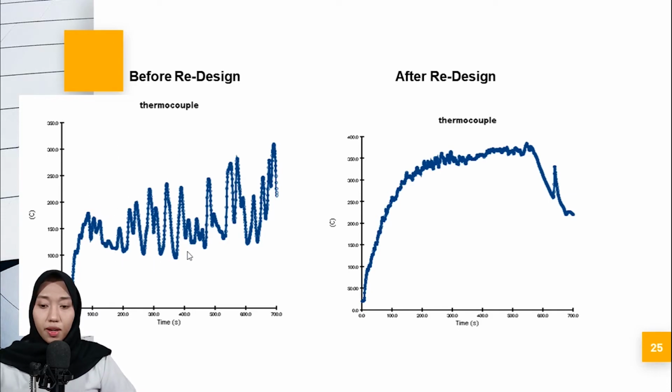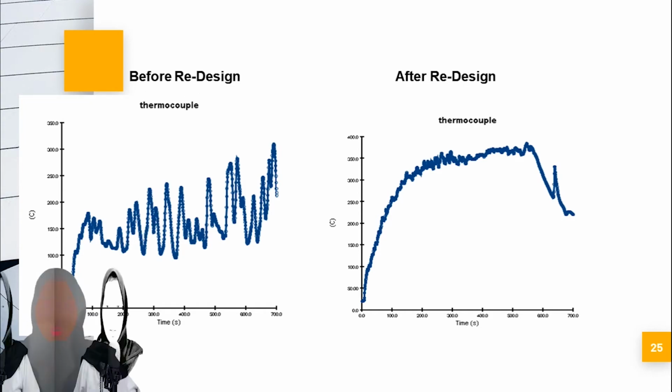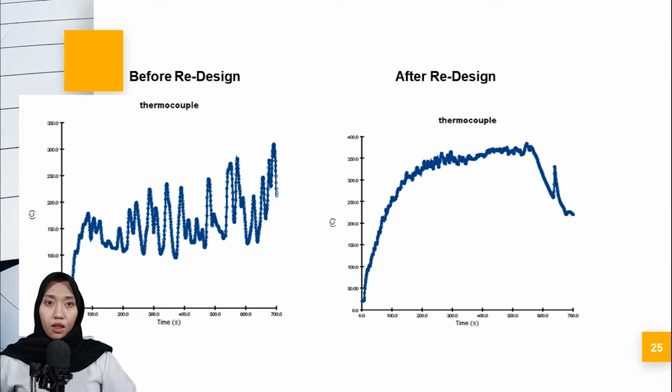So the thermocouple here before the design, they have a rise, and there is no decline. So here's the thermocouple too.